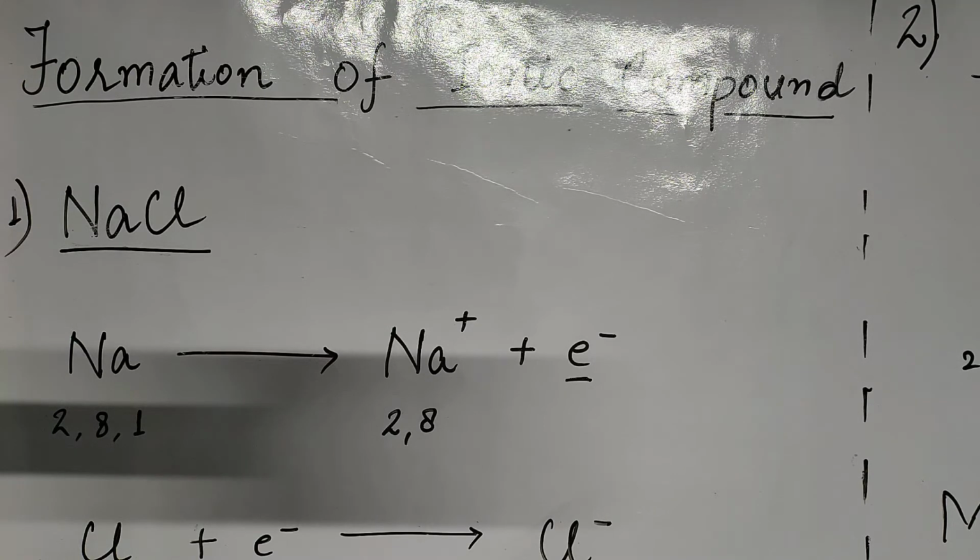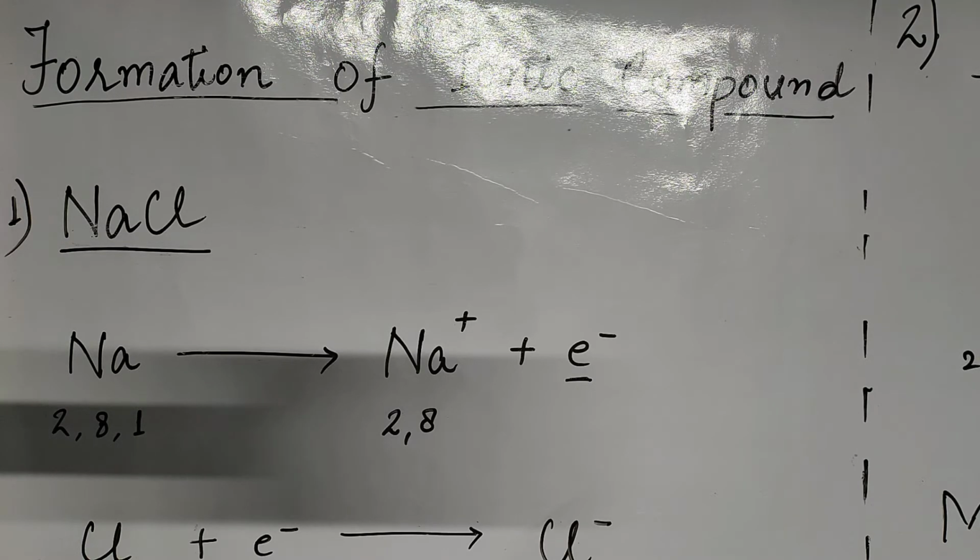Now what is octet? According to the octet rule, when the valence shell of an atom has 8 electrons, that condition is said to be that the atom has attained octet. In this condition of octet, metals and non-metals, that means elements, get stability. Now the exceptions are helium and hydrogen.